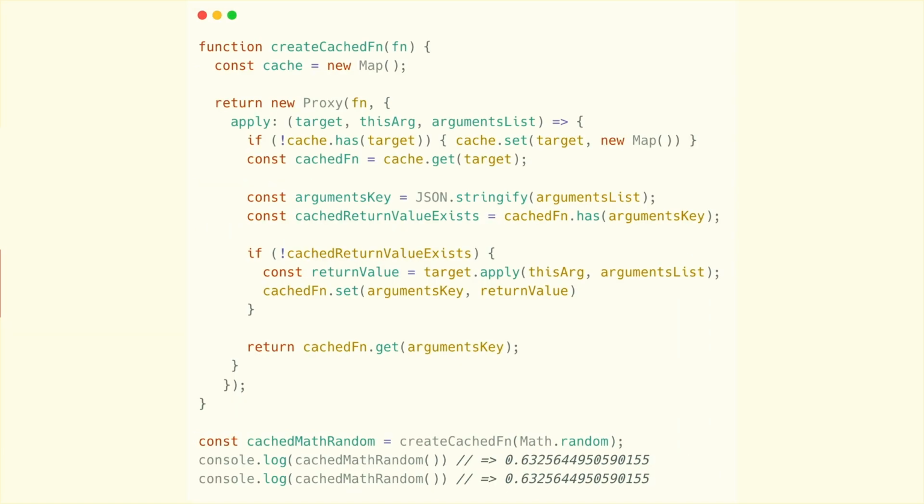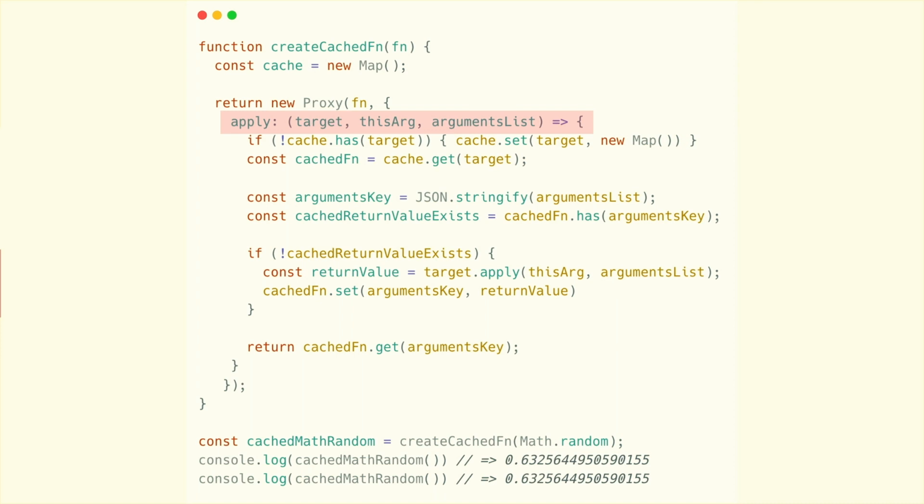So our original goal was to cache some function calls. Let's get back to it. And here's what it might look like if we implement it with a proxy. There's a lot of code up here, but we'll go through it and take it step by step. In this case, we decided to cache Math.random, just to keep it spicy in our code base. No matter how many times we invoke our cached function, it'll always return that same initial value.